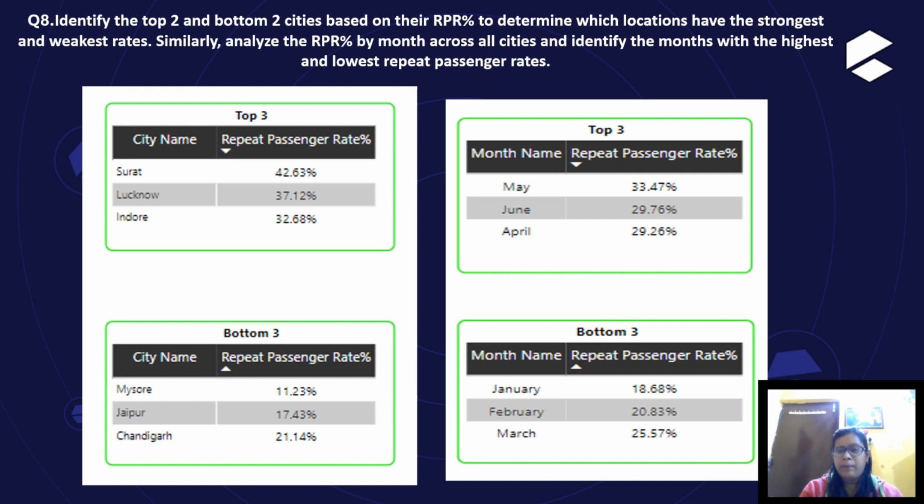In the month of May, the repeat passenger rate is 33.47 percent and in the month of June it's 29.76 percent. Now the bottom two cities are Mysore with 11.23% followed by Jaipur with 17.43 percent. As per month, in January, the repeat passenger rate percentage is 18.68% followed by the month of February at 20.83 percent.